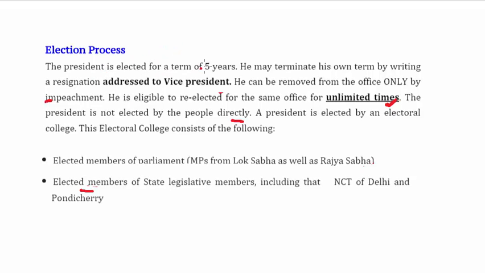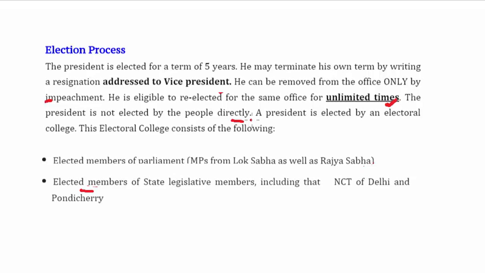The president is elected for a term of 5 years, and he himself can terminate his term by writing a resignation addressed to the vice president, and he can be removed from the office by the process of impeachment. This process I will explain in the next video. He is eligible to be re-elected for the same office for unlimited times. He is not elected by the people directly.